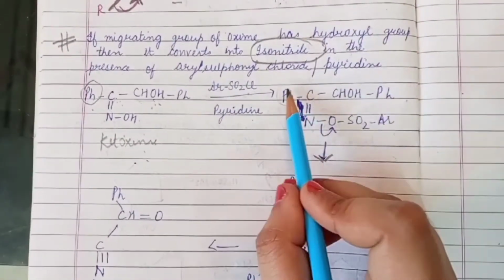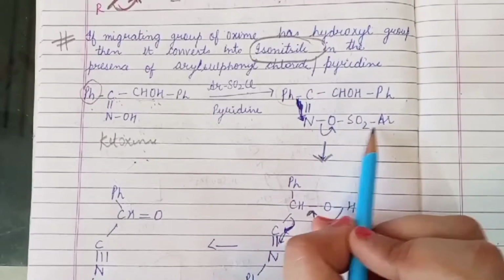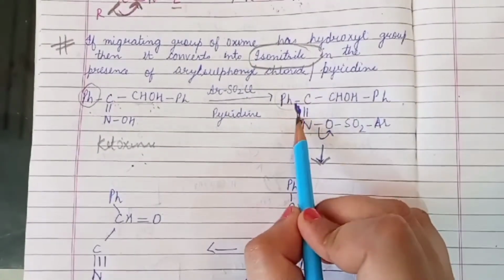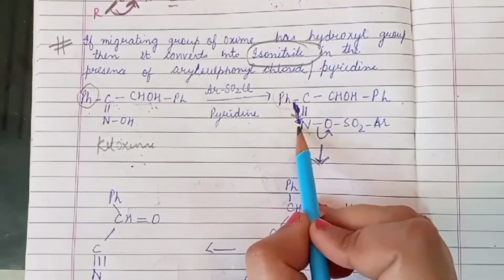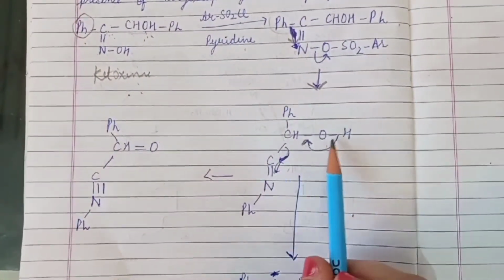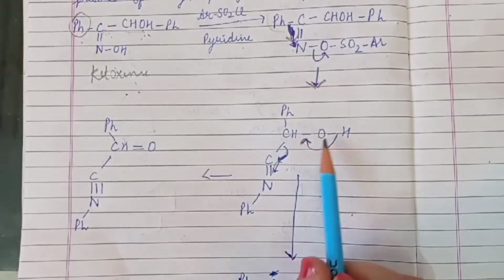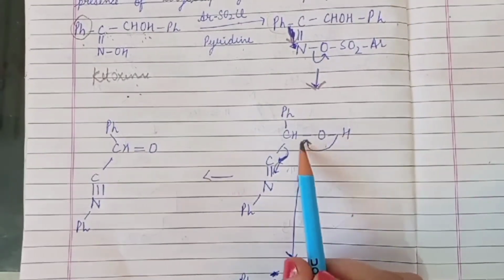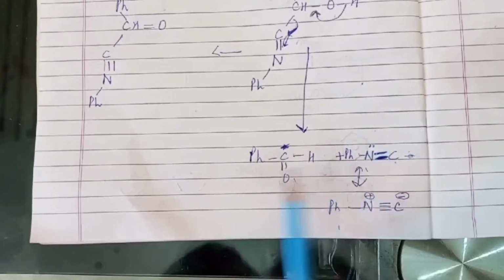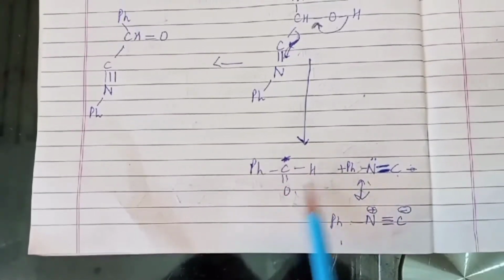Because the phenyl group is anti to this sulfonate derivative, the phenyl group migrates to this nitrogen atom and results in the formation of this product. Now there will be a shifting of bond and it results in the formation of isonitrile as product, and benzaldehyde.